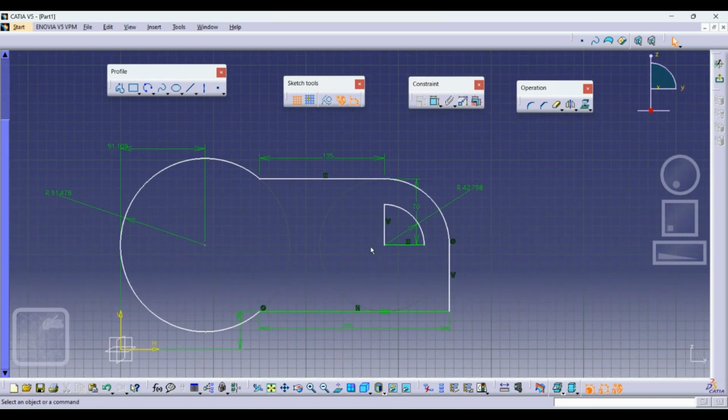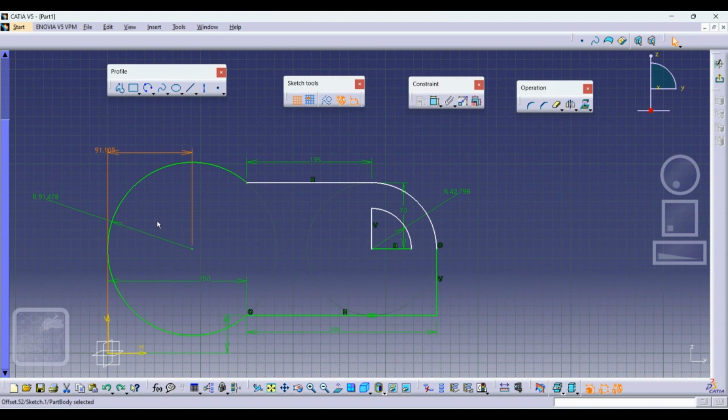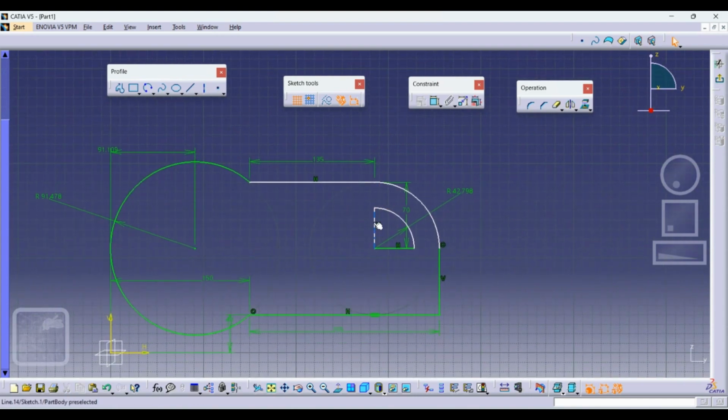So still it is not coming, not a problem, because here I have still not defined this length. So this one is our definition. Even if you delete this one, it will go out, because we have to define this one also. Now we are left with these.